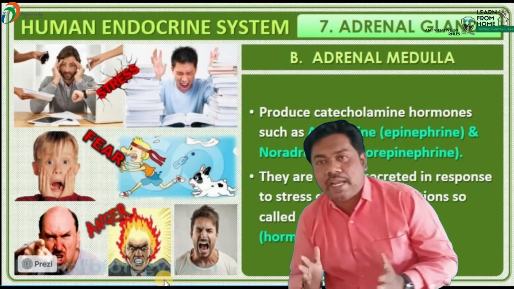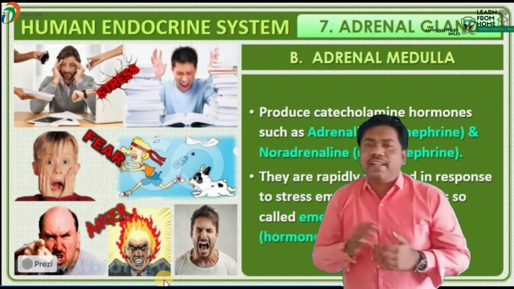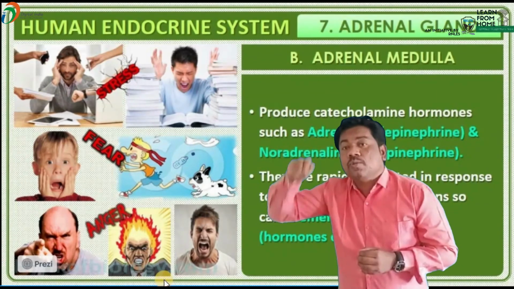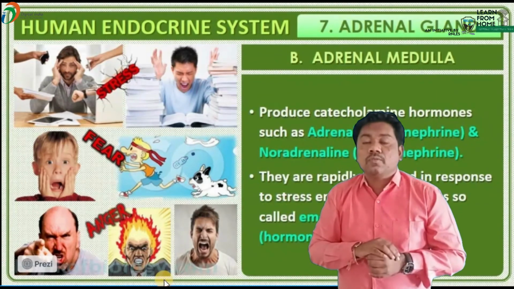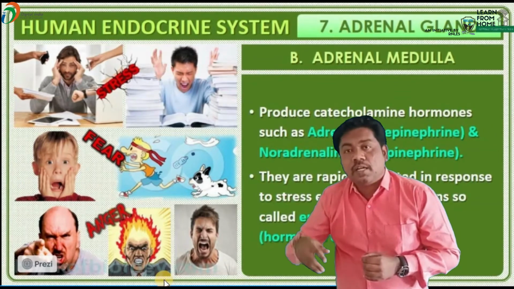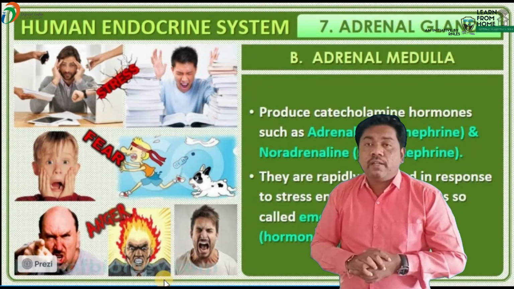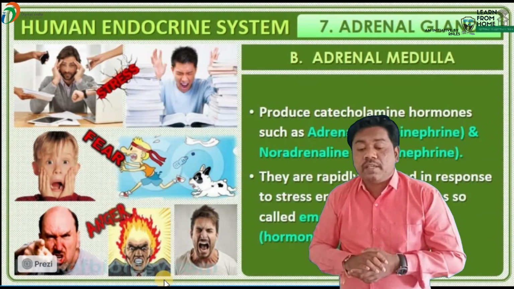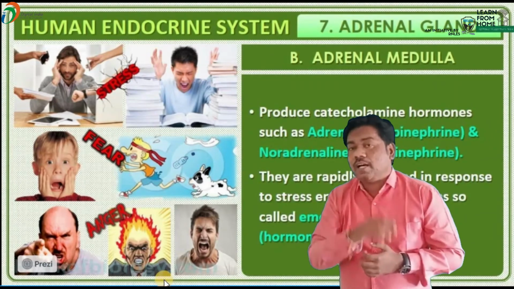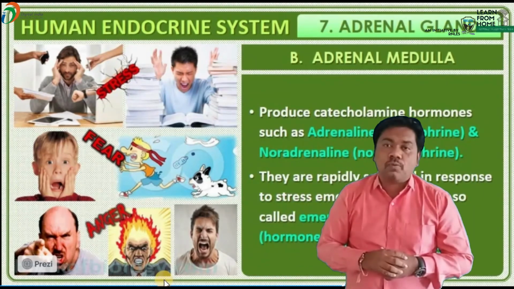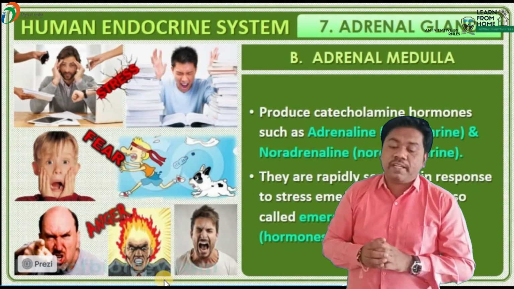Which hormone is known as the emergency hormone, beta? Adrenaline is known as the emergency hormone. During an emergency, this hormone is produced. Whenever we feel fear, beta, during that time this hormone is produced. This hormone is also known as the fight and flight hormone. Which hormone is known as the fight and flight hormone, beta? Adrenaline hormone is called the fight and flight hormone.